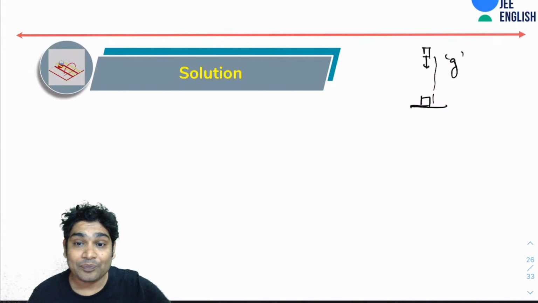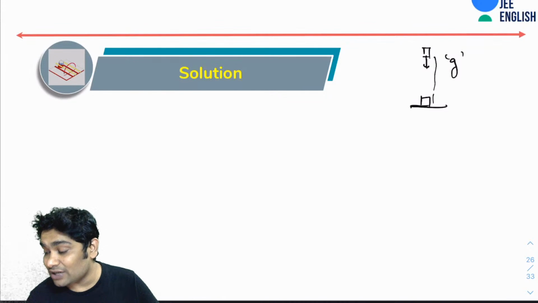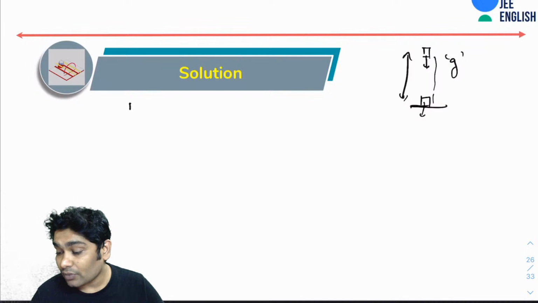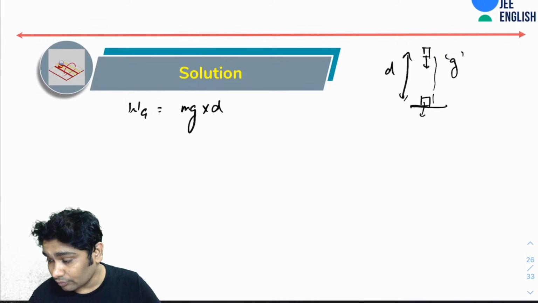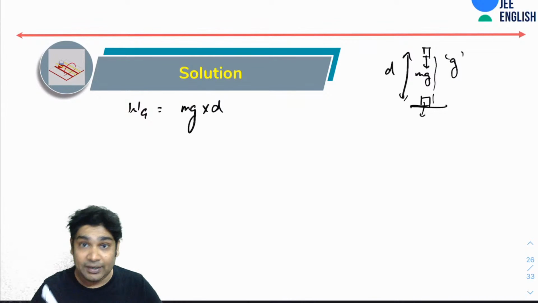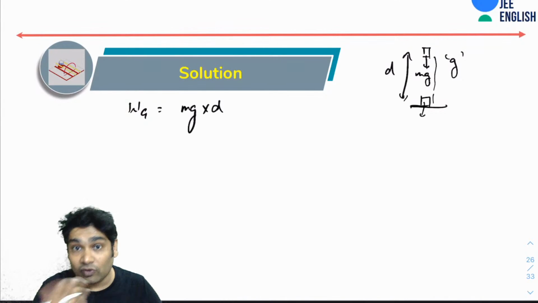Now you can also calculate the same thing using the work energy approach. When this comes down here, what is the work done on it by gravity? The work done by gravity would be mg times the displacement d. mg is acting downwards the entire time, and the displacement is downwards, so the angle between mg and displacement is zero, so the work would be positive.